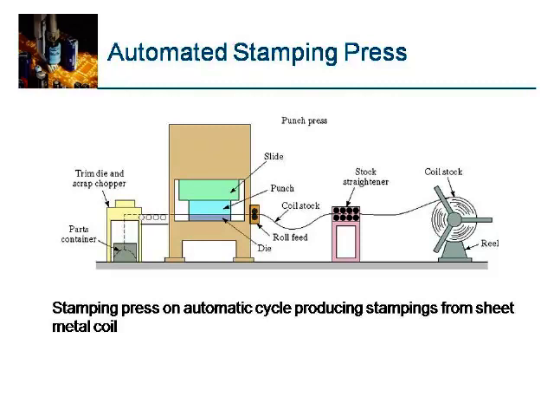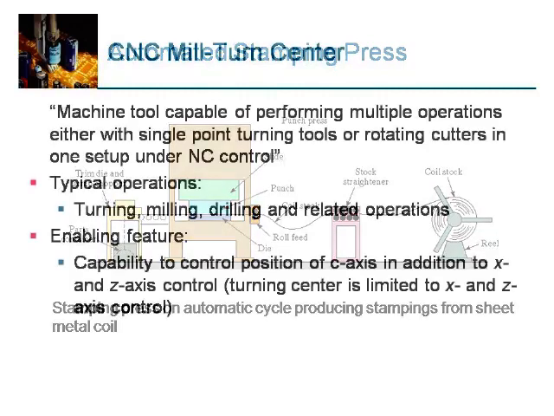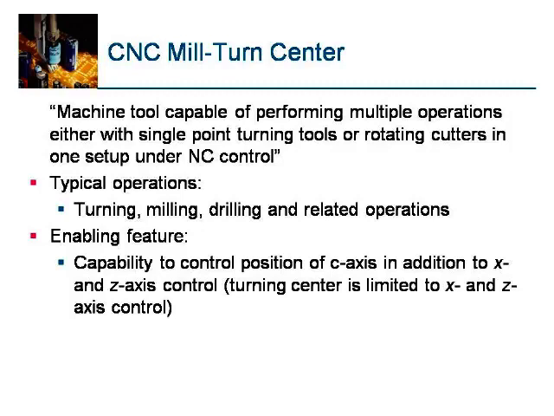Now let us see the CNC mill turn center and analyze it with respect to the cases we had. Machine tool capable of performing multiple operations either with a single point turning tool or rotating cutters in one setup under NC control. This is a CNC mill turn center. Typical operations being performed on this CNC mill turn center are turning, milling, drilling and related operations. Enabling features are capability to control position of C axis in addition to X and Z axis control.